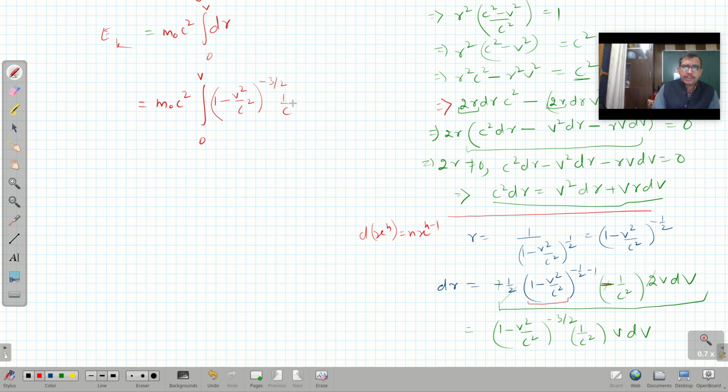It is 1 upon c square, and it is v dv, and this c square will cancel out with this c square. So it is m naught integral 0 to v. Bringing this into the denominator, because the power is minus 3 by 2, it is 1 minus v square over c square raised to power 3 by 2, and it is v dv. This is the quantity. Now we have to simplify this particular quantity. So for this, let us proceed as follows.